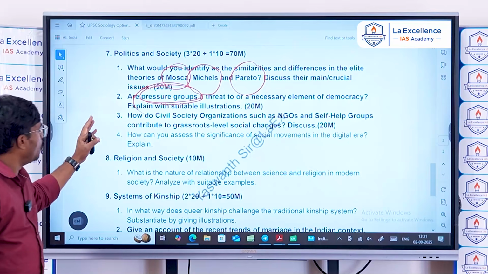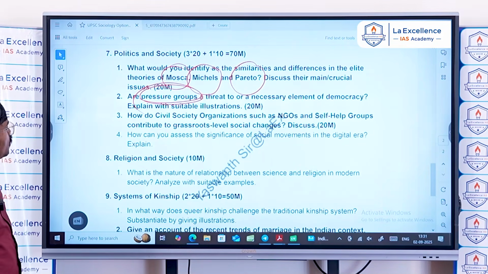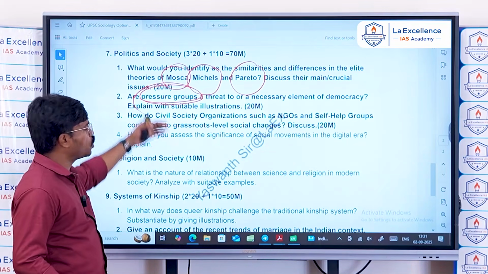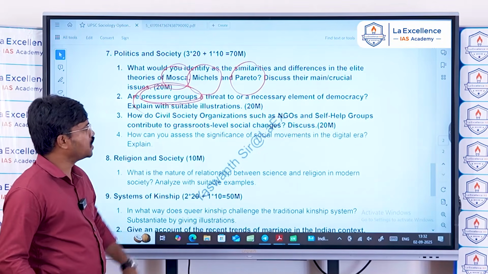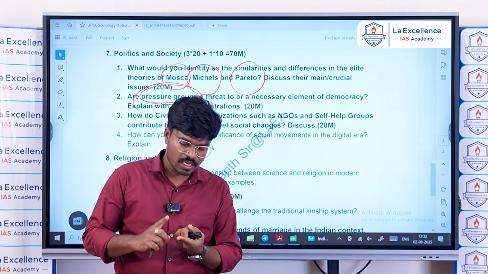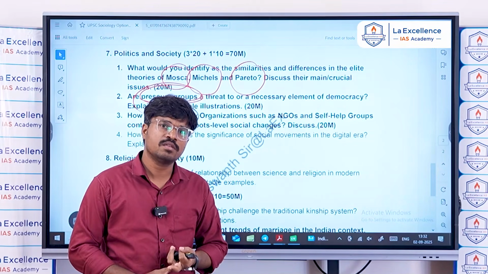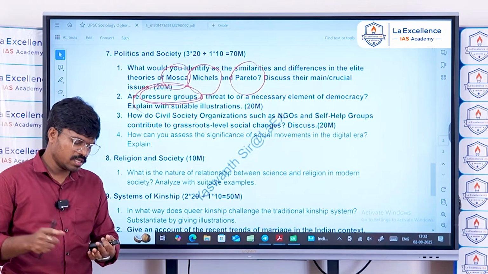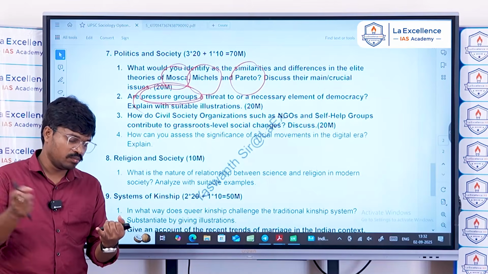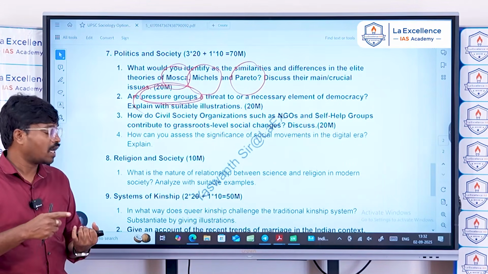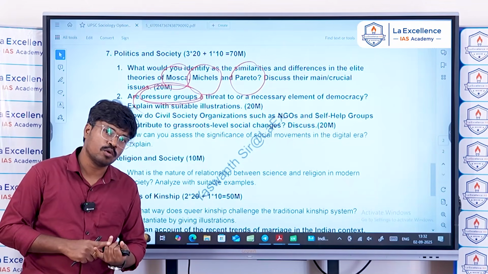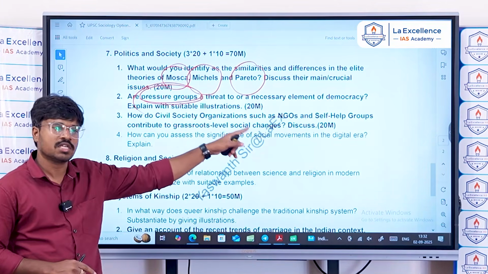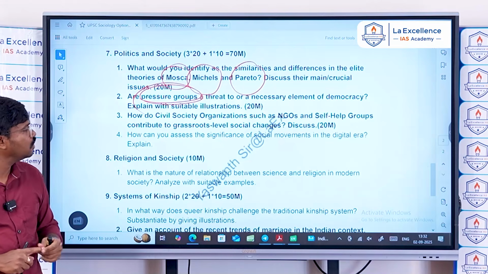Next, how do civil society organizations such as NGOs and self-help groups contribute to grassroots level social changes? This is actually a pressure group question only. Civil society organizations such as NGOs and self-help groups generally mobilize the people, educate them, bring awareness and bring social participation in the society. It's a bottom-up kind of progress that can be established with their participation in grassroots level social changes.